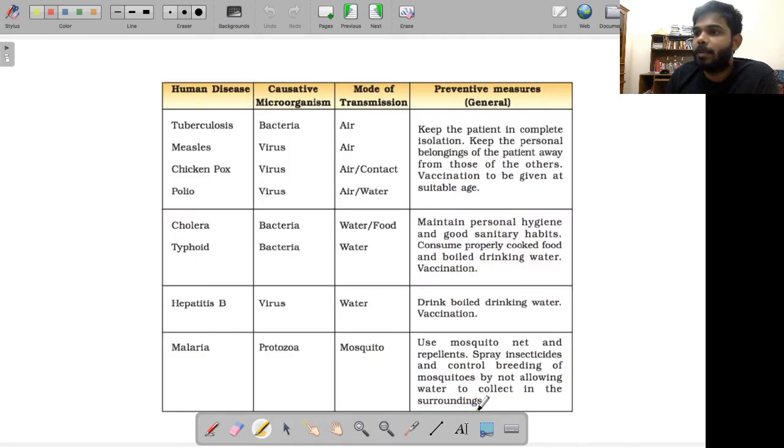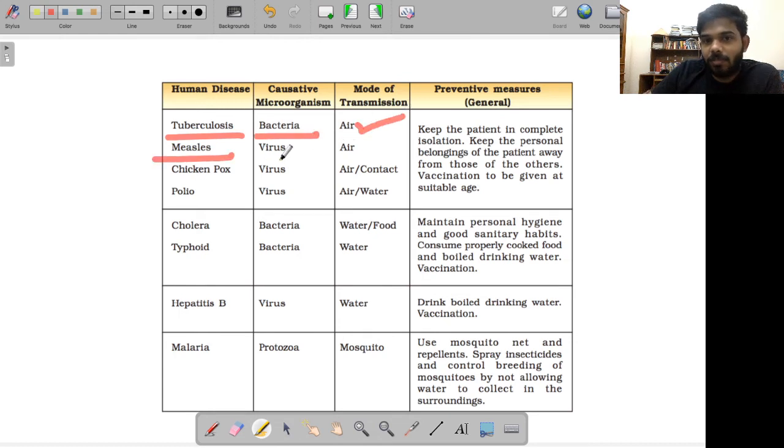And just have a look at this table, so you don't have to remember each and everything. Whatever is in the news you need to remember, but just try to remember human diseases. Say tuberculosis, what is it caused by and what is the mode of transmission. We are literally the tuberculosis capital of the world, and we are also endemic to tuberculosis. I think more than 50% of the population might have latent TB. We are endemic to it, so that's what they have, this latent TB. In India, we don't even have treatment for latent TB. It's only when it becomes active that we usually treat. So anyway, TB, tuberculosis, is caused by a bacteria, and this usually spreads through air.